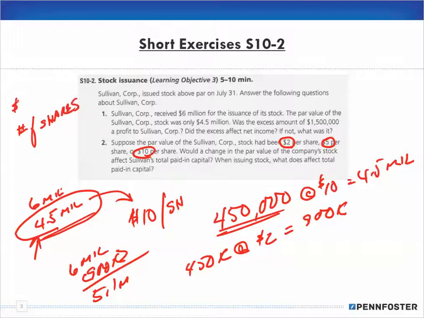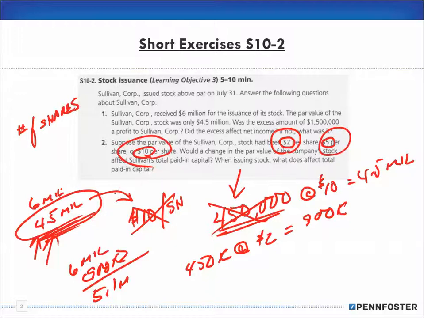We don't know the number of shares. If we don't care about the number of shares, then our par is the 4.5 million, and that's the bottom line. It doesn't matter what the dollar value is, and it doesn't matter what the number of shares is. But if I don't think in terms of 4.5 million, and instead think in terms of having a certain number of shares and then apply the $2, the $5, and the $10, then yes, that changes the par value.